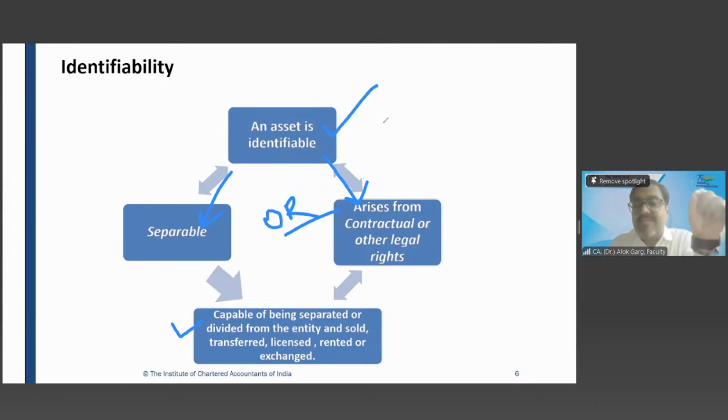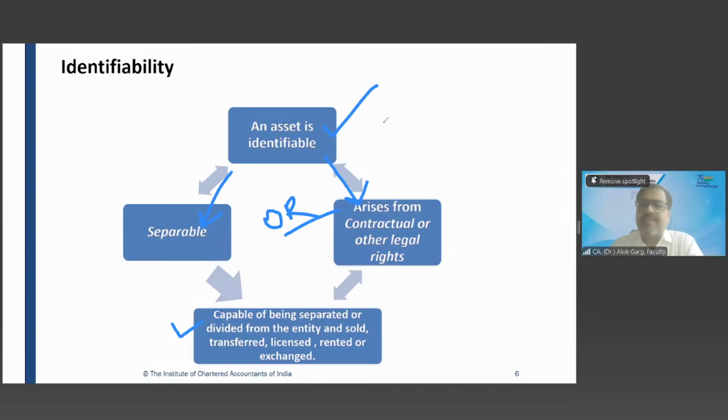So an asset is identifiable if it is separable or it is arising from contractual or other legal rights. So whether this market share is arising from contractual or legal rights, the answer is no, and hence it is not meeting the definition of identifiable, and hence it will not be capitalized as an intangible asset.